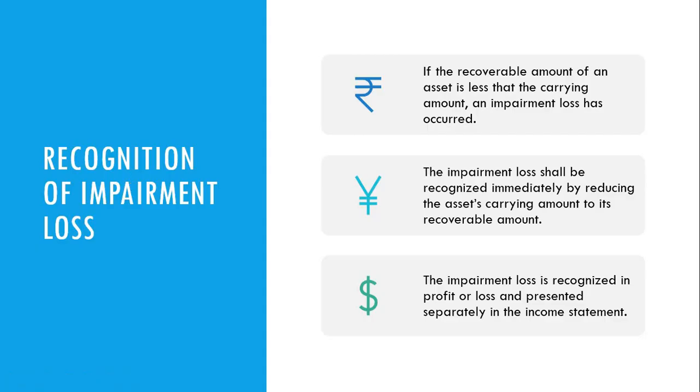So, recognition of impairment loss. If the recoverable amount of an asset is less than the carrying amount, an impairment loss has occurred. The impairment loss shall be recognized immediately by reducing the asset's carrying amount to its recoverable amount. And the impairment loss is recognized in profit or loss and presented separately in the income statement. So, yung impairment loss is a loss, so deduction siya sa income statement. But the said loss is or should be presented separately. Okay?